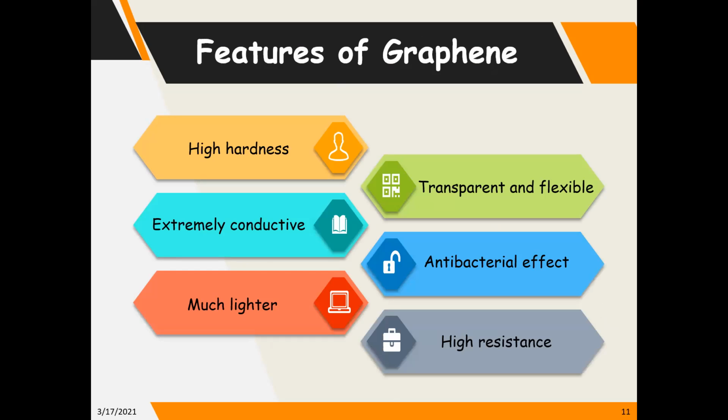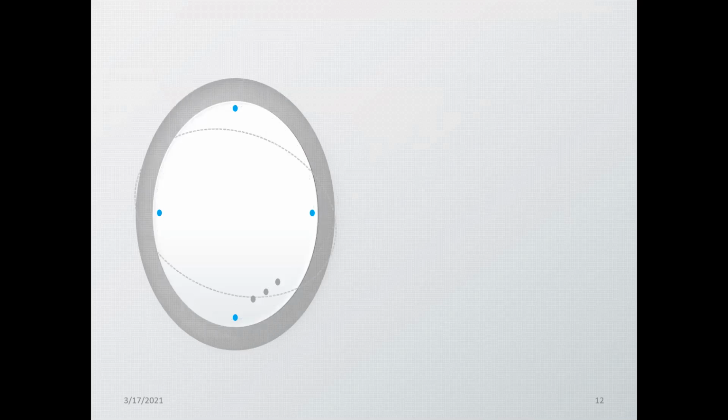We mainly use graphene because of its hardness. Also, it is transparent and flexible, extremely conductive, much lighter and highly resistant. Also, an antibacterial effect exists in this graphene-based material.